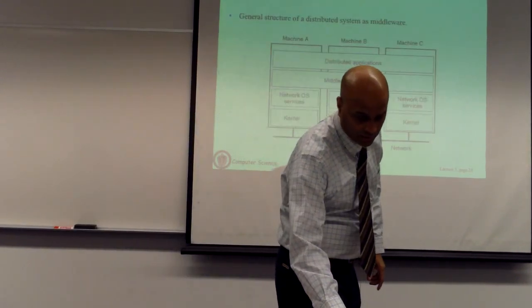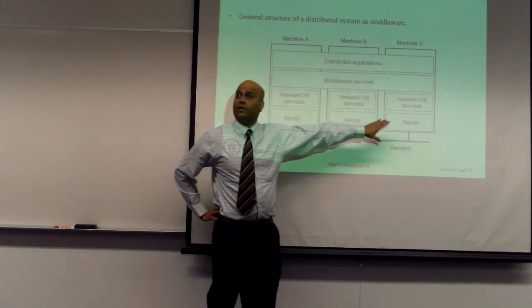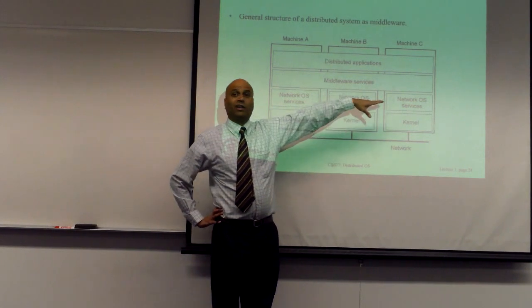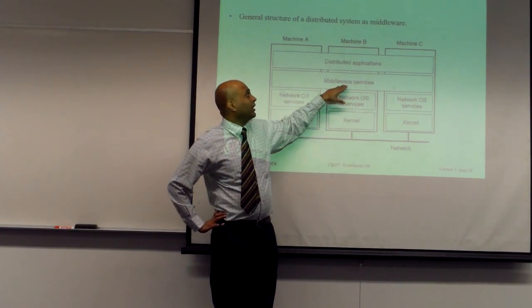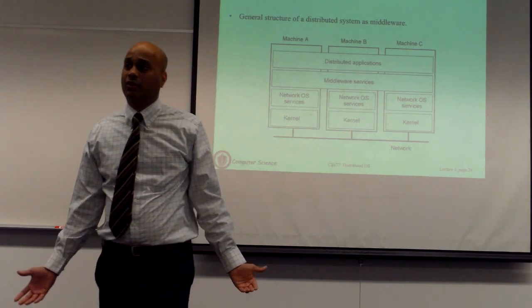And then here is a middleware-based system where you take a network operating system and then you run a middleware layer. That's a software layer that, to certain distributed applications, pretends to be a single large logical machine.